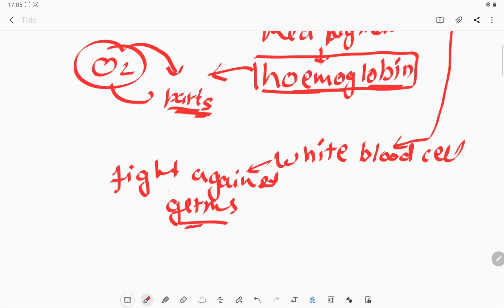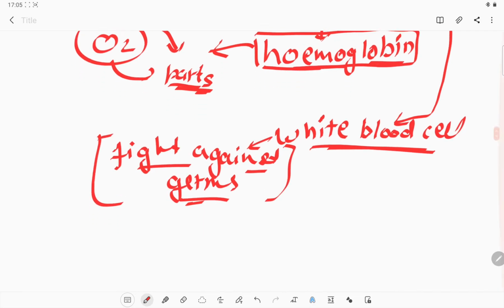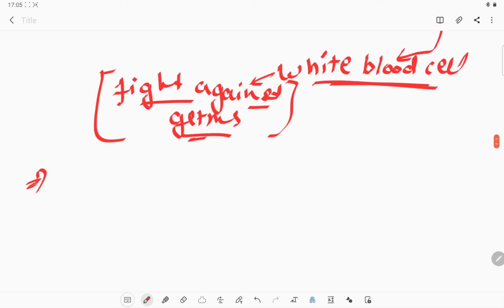To fight against germs we require WBC or white blood cells, so that it will create an immunity in our body. Okay, one more important thing, similarly you must have seen, sometimes if you get injured,